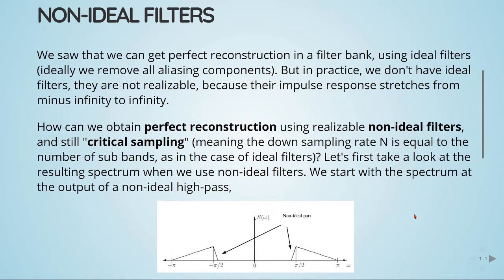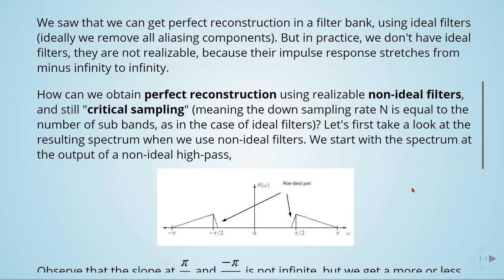How can we obtain perfect reconstruction using realizable non-ideal filters and still critical sampling, meaning the downsampling rate capital N is equal to the number of subbands, as in the case of ideal filters? Let's first take a look at the resulting spectrum when we use non-ideal filters.